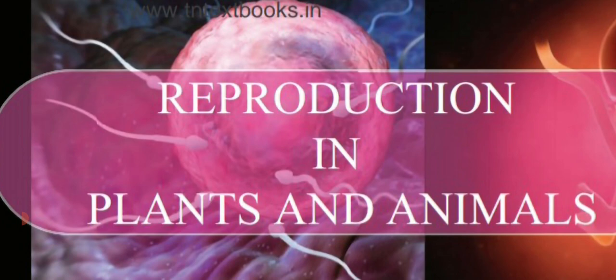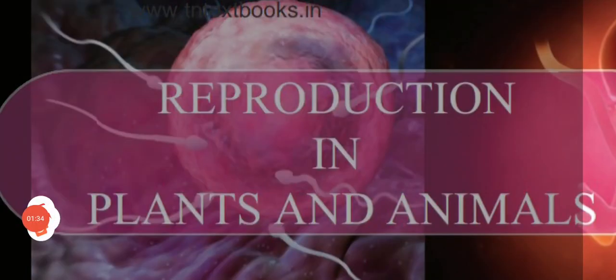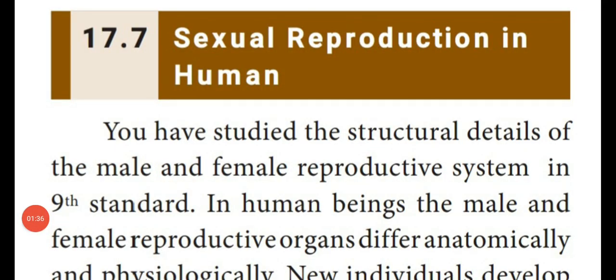Now in this video we are going to see sexual reproduction in animals or human beings. Dear students, sexual reproduction in human. Human beings show sexual variability, that means they produce male sex organs separately and female sex organs separately.